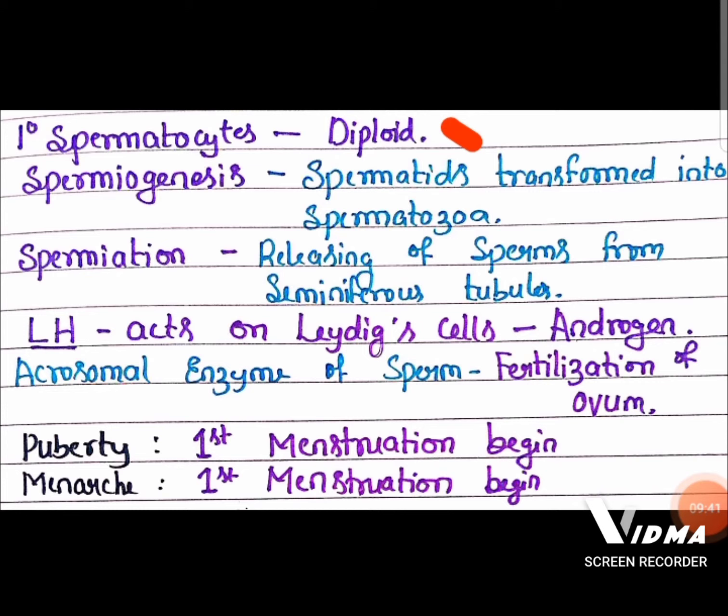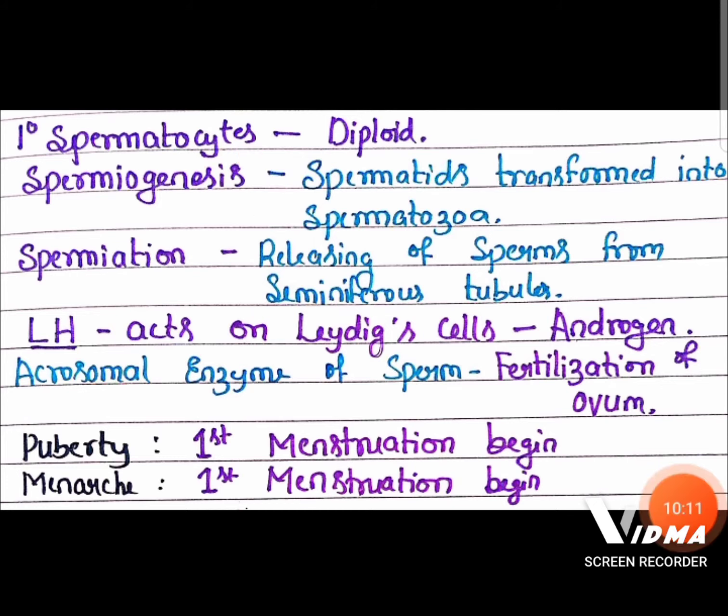Then remember, children, primary spermatocyte is diploid and undergoes meiosis to produce haploid sperms. And remember, spermatogenesis is the synthesis of sperm. Spermiogenesis means transformation of spermatids into spermatozoa. Transformation of non-motile inactive spermatids to active motile spermatozoa is called spermiogenesis.